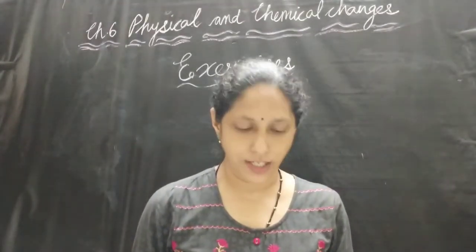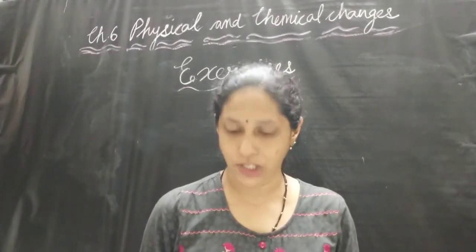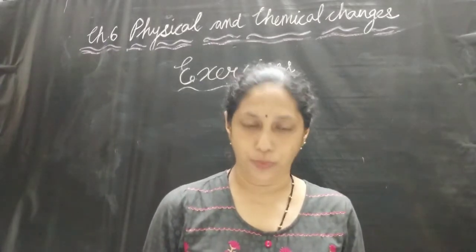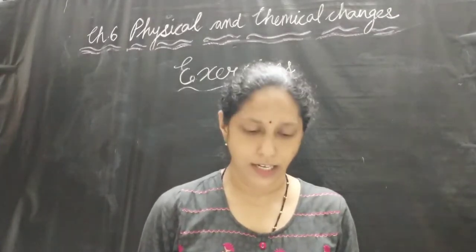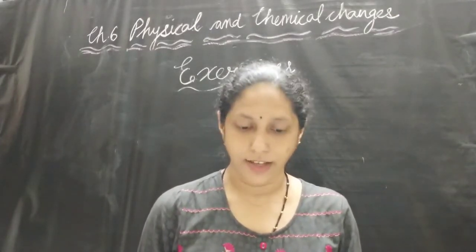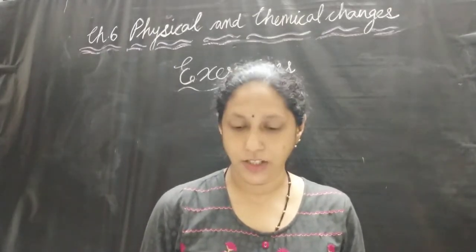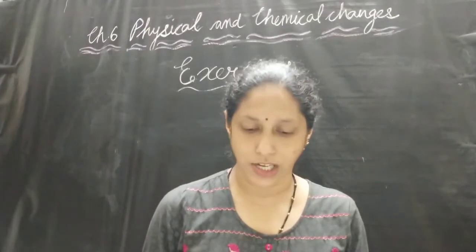Question number 11 is, the gas we use in the kitchen is called liquefied petroleum gas, LPG. In the cylinder, it exists as a liquid. When it comes out of the cylinder, it becomes a gas, that is change A. Then it burns, change B. The following statements pertain to these changes.